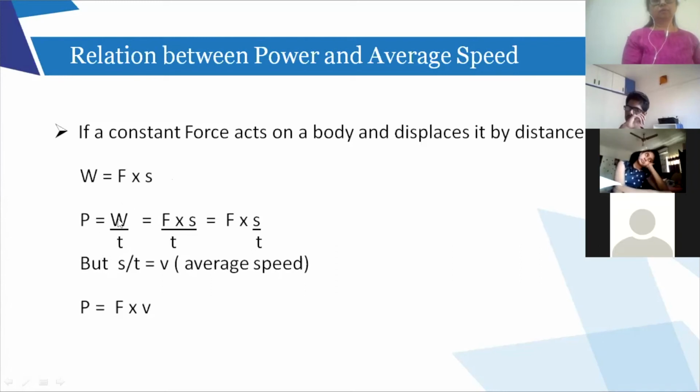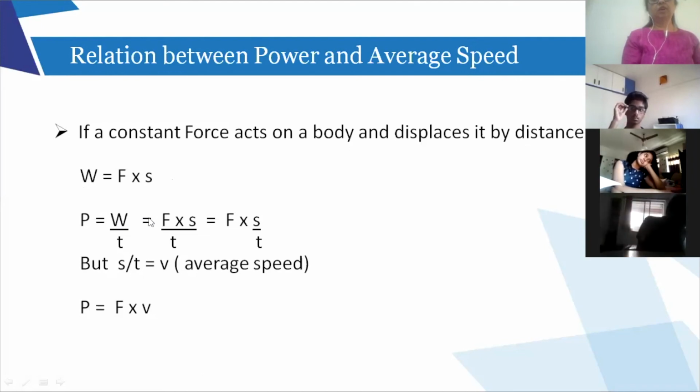So instead of W in the formula for power, what do I write? F into S upon T, right? Power is W upon T, so I substitute the formula for work done. So power is equal to F into S upon T. Now I put F on one side and take T only below S, only below the distance traveled.